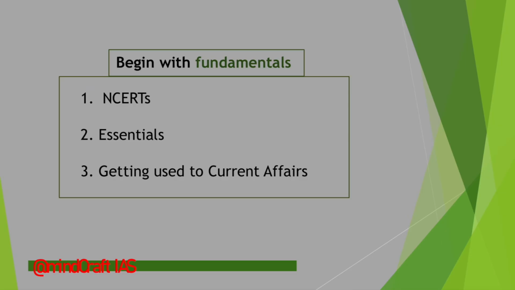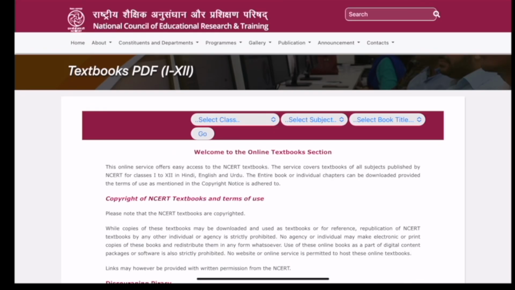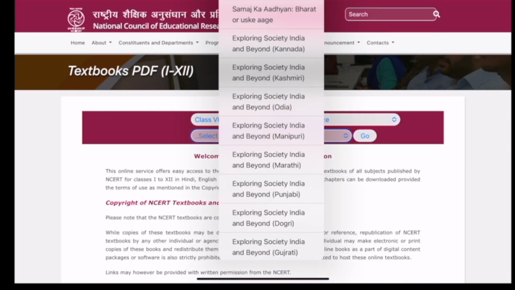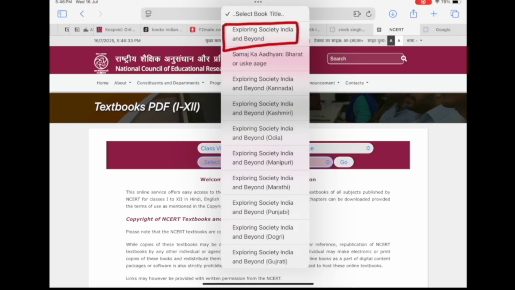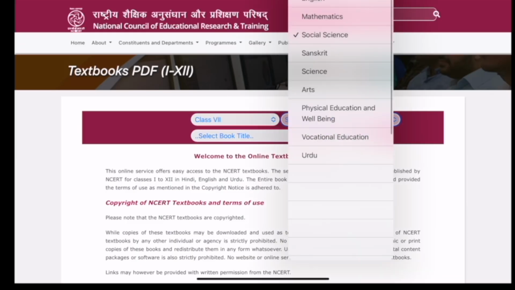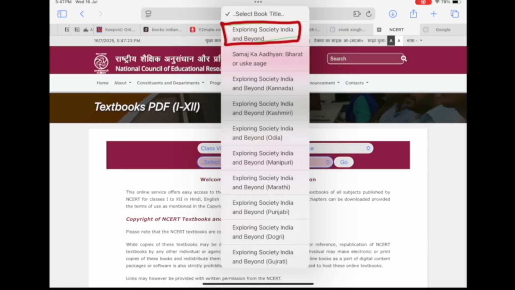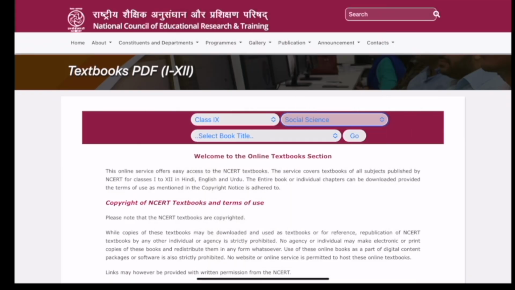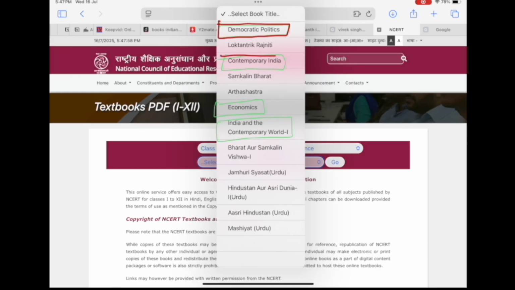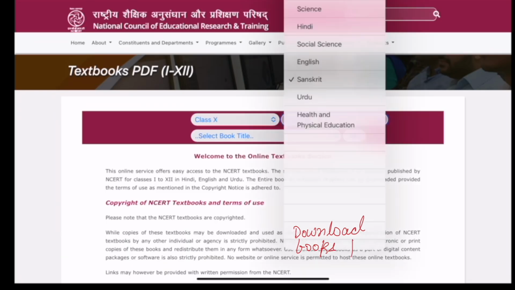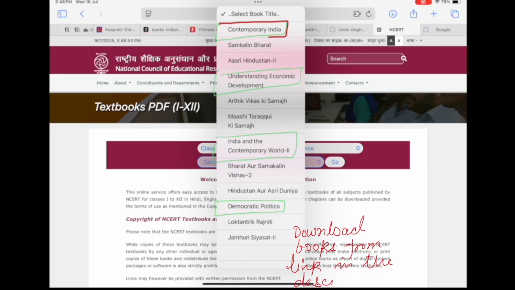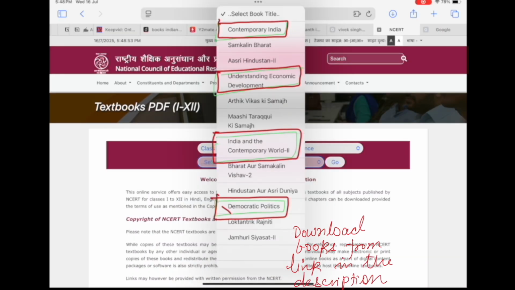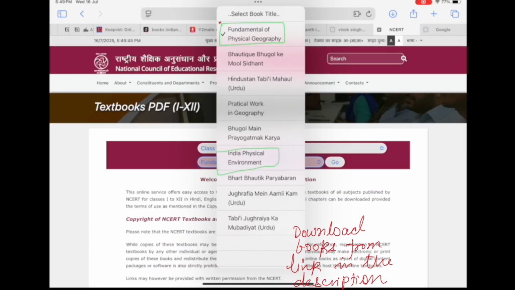Material discussion for the civil services examination. I have divided the type of material into 3. First, NCERT. NCERTs are very fundamental to the preparation of the civil services examination because direct questions are asked from them. They begin from very basic and help us in clarifying our basic concepts. My recommendation is to buy these NCERT books in hard copy format, especially for class 11th and 12th or any other NCERT that you find useful.